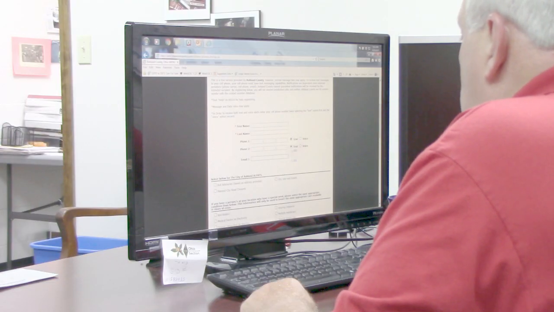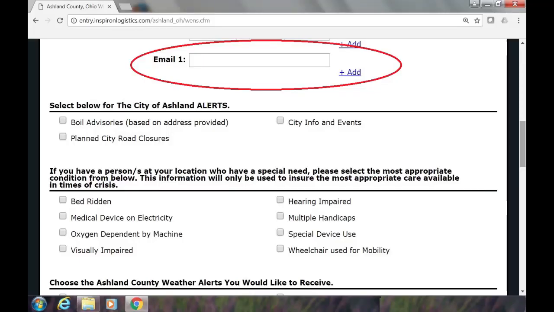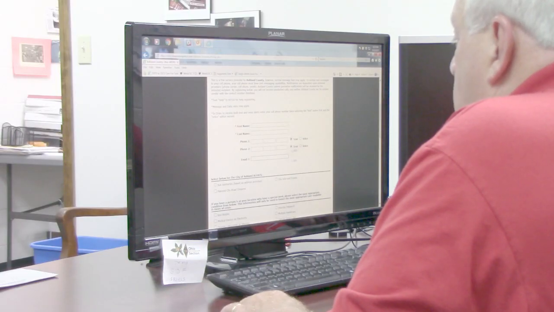As you move down to the email address, if you would like to receive these alerts to an email address, whether it's at home or at your office or whether you may be traveling and want to access those, you may select an email address and place that into this box as well.